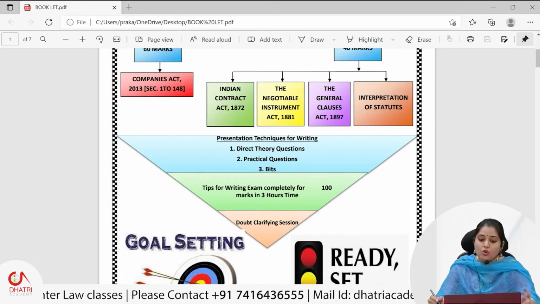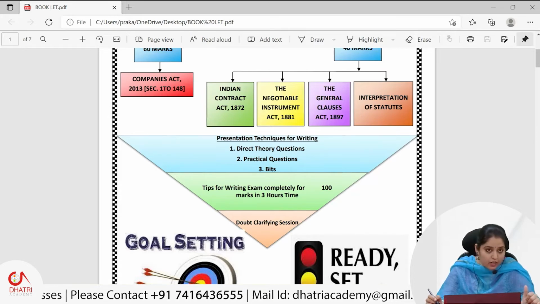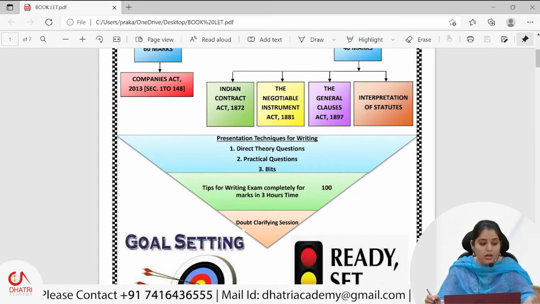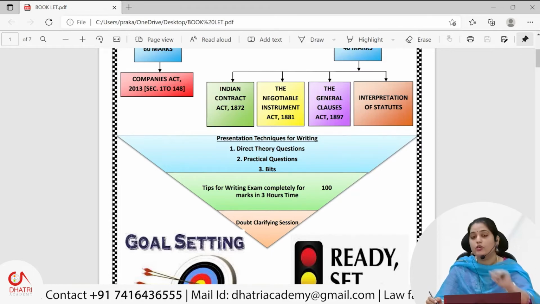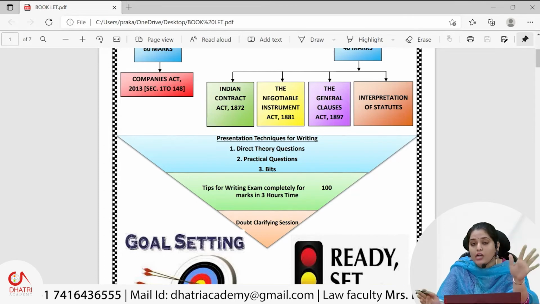So these 3 aspects are very important: how to write a direct theoretical question, how to write a practical question, and how to write the bits. And one more question the students might ask is, ma'am, in case of practical questions we are not left with much time.